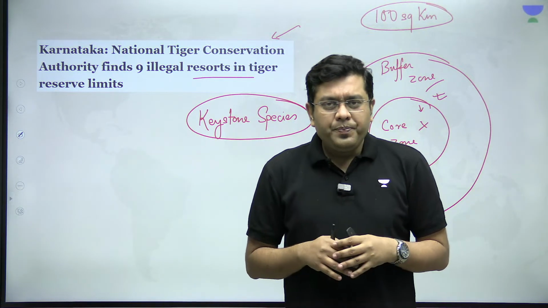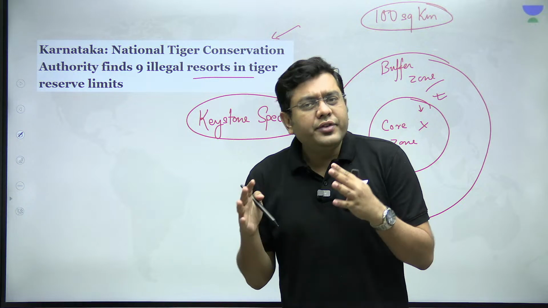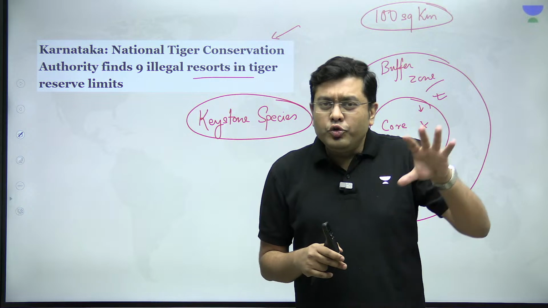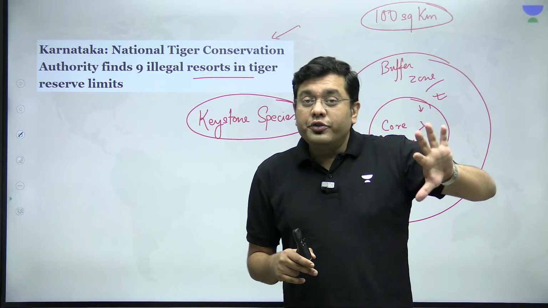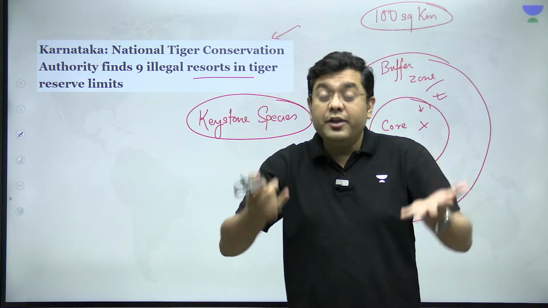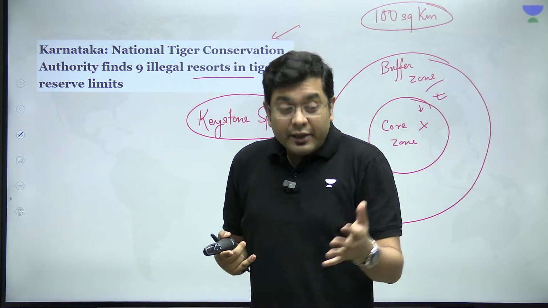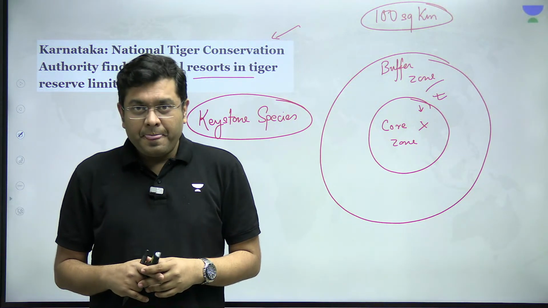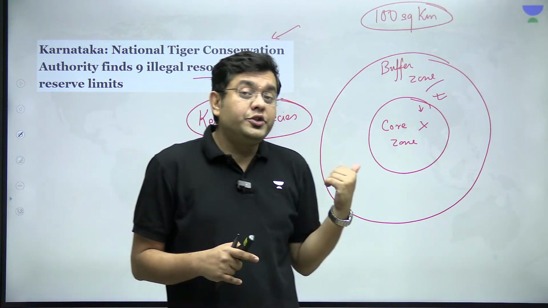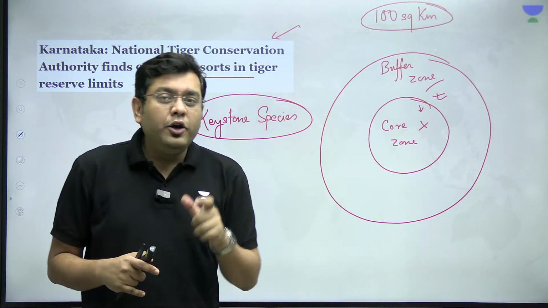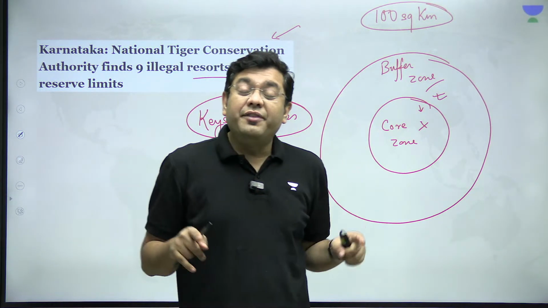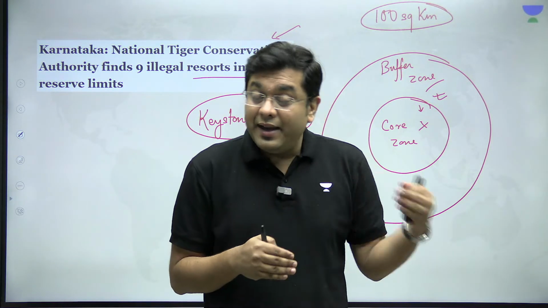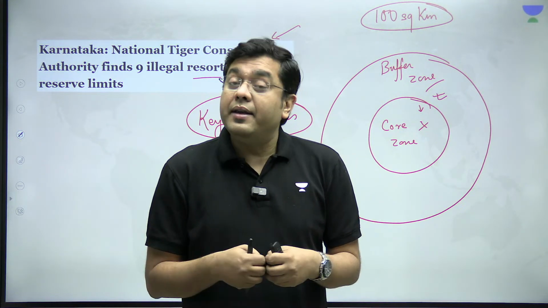Keystone is a term which was used in architectural parlance, referring to those kinds of stones and constructions on which the entire weight of the building would stand. So if you remove the keystone, the entire building could collapse. So here also, when we talk about keystone species, tigers are those kinds of animals on which the entire survivability of the ecosystem depends. If the tigers are eliminated, the ecosystem can actually rupture.